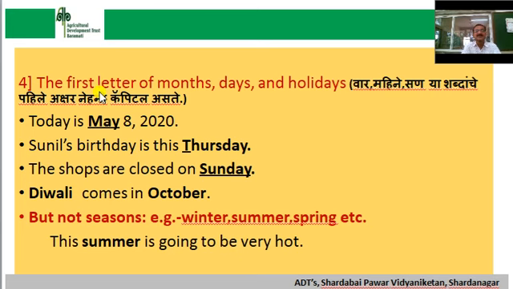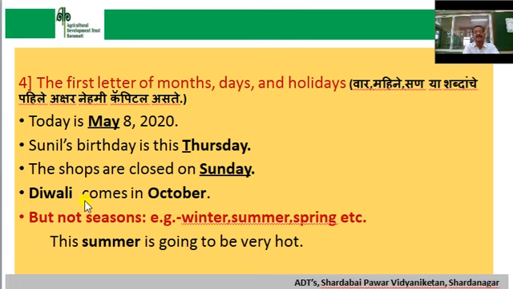Fourth rule, the first letter of months, days and holidays are always written in capital. For example, today is 8th of May 2020. Here May is the name of a month, that's why M should be written in capital. Next sentence, Sunil's birthday is this Thursday. Thursday is the name of a day, that's why T is written in capital. Next sentence, the shops are closed on Sunday. Here Sunday is the name of a day, that's why S should be capital.